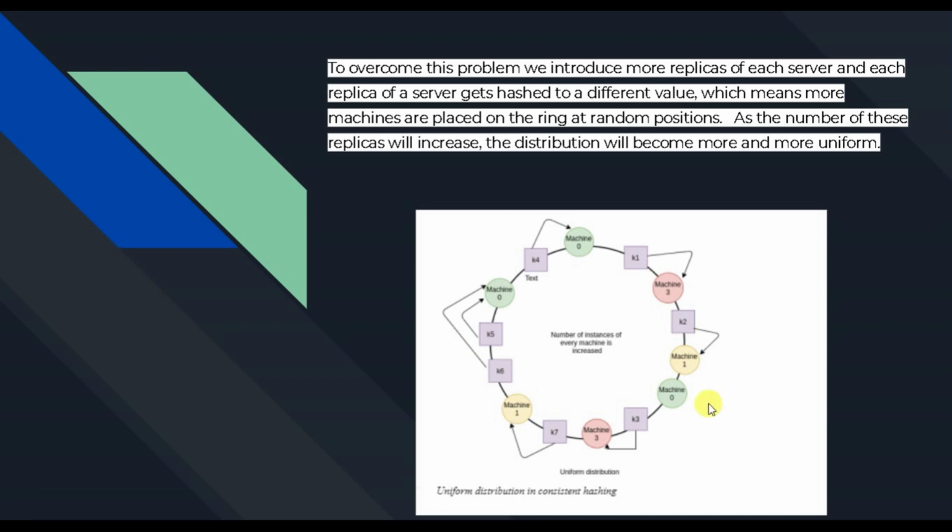They have seen that if we introduce more replicas of servers to get different hash values, which means more machines are placed, then with more of these replicas the distribution becomes more and more uniform. So guys, this is something about consistent hashing. There are real practical live examples, which I have told you, where Uber, Swiggy and a lot of others use it for scalability, clusters, and the availability part of the CAP theorem. This is what we have learned today about consistent hashing.